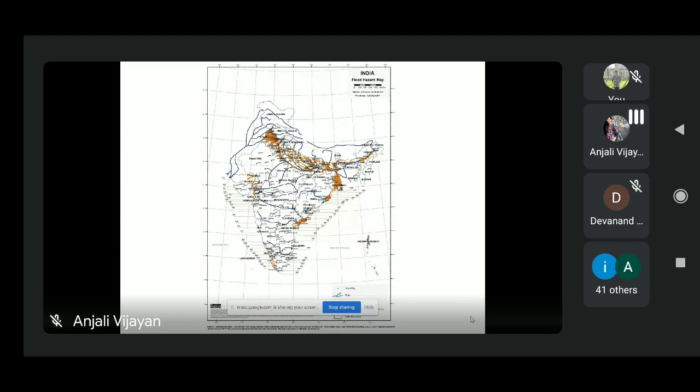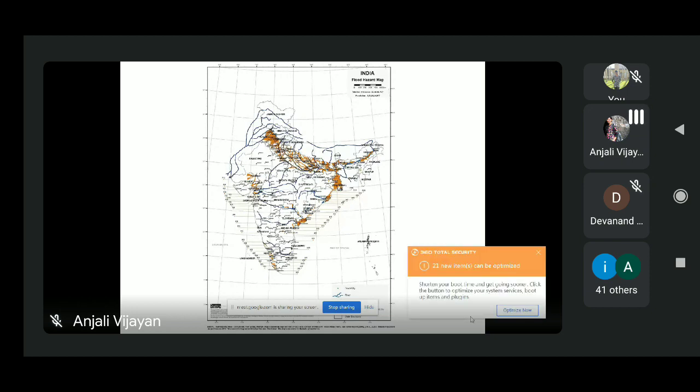In India, most floods happen during the monsoon period, and as I said, 23 states are very prone to flooding. The most vulnerable states in India are mainly Uttar Pradesh, Bihar, Assam, West Bengal, Gujarat, Orissa, Andhra Pradesh, Madhya Pradesh, Maharashtra, Punjab, and Jammu and Kashmir. So these are the areas more prone to flooding in India.